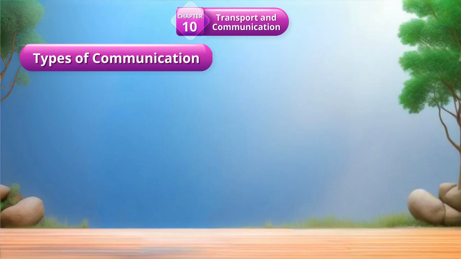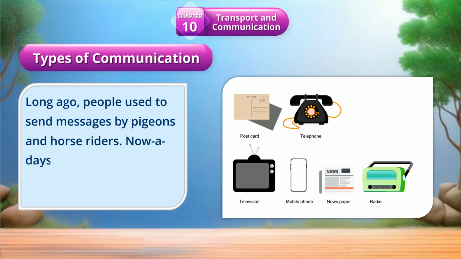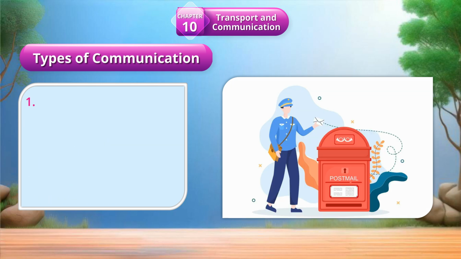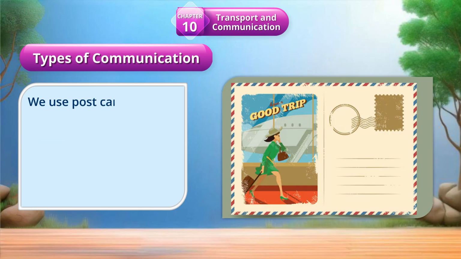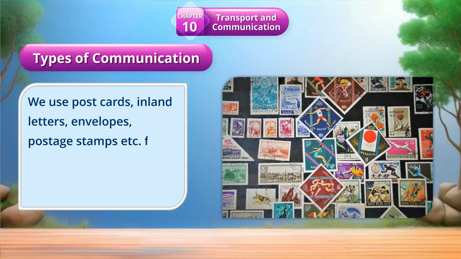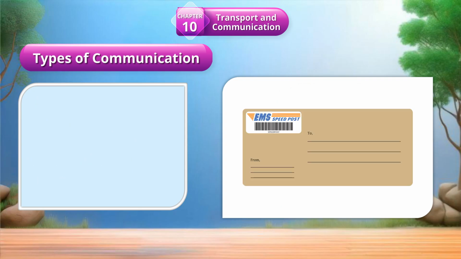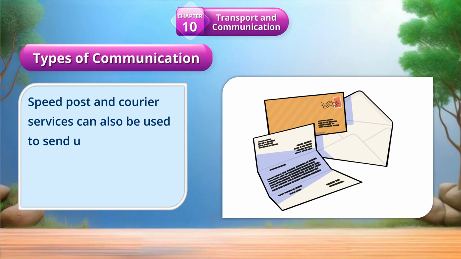Types of communication. Long ago, people used to send messages by pigeons and horse riders. Nowadays, we have various fast and easy means of communication. 1. Postal communication. Letters are the most common means of communication. We use postcards, inland letters, envelopes, postage stamps, etc. for writing and sending letters. Speed post and courier services can also be used to send urgent messages and parcels.